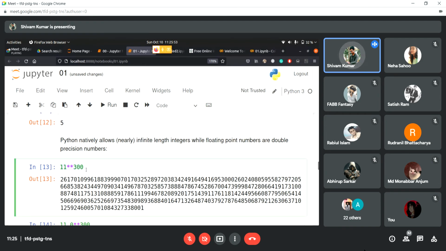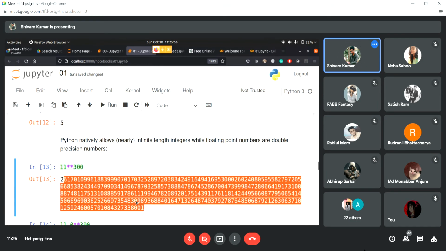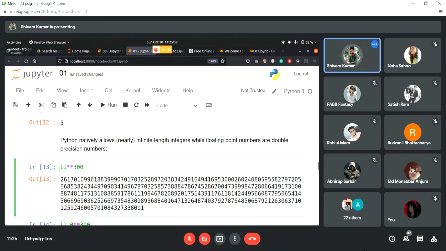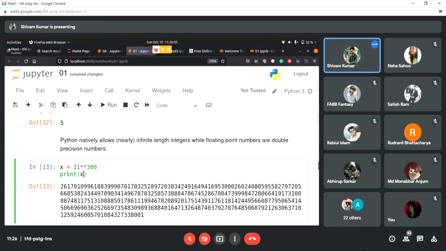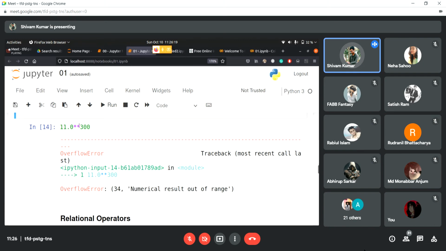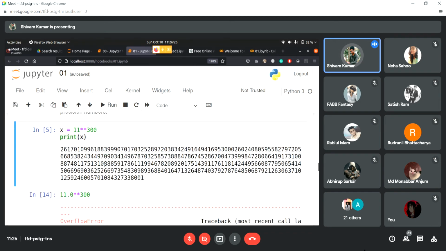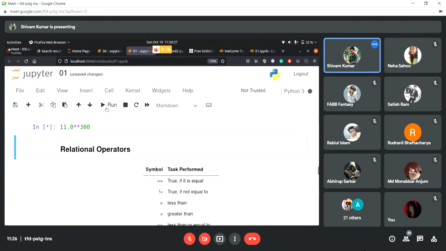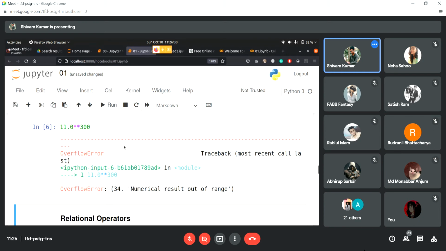And you can see that 11 to the power 300 is such a huge number, and still it is being stored in a single variable, maybe x. We'll just try x, and we're going to print it. So you'll see that it's a really long number, something that you're not going to come across every day, and still it is able to store it in x and then print it. And again with the same thing with floating point numbers, but this time it says that it is out of range. Okay, because this one is not an integer, this one is a floating point number.